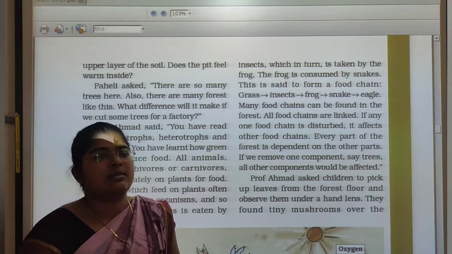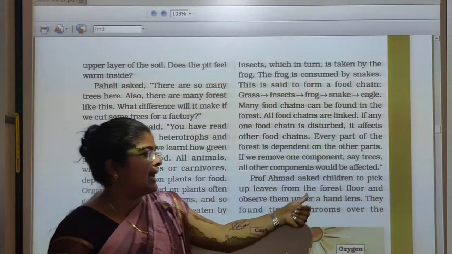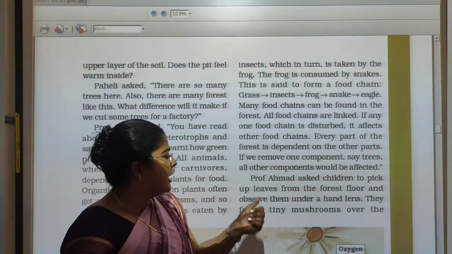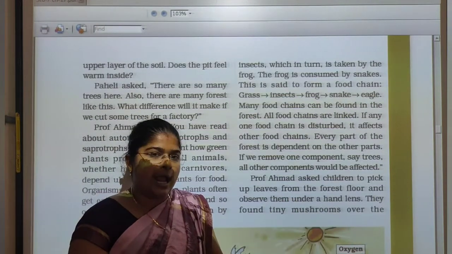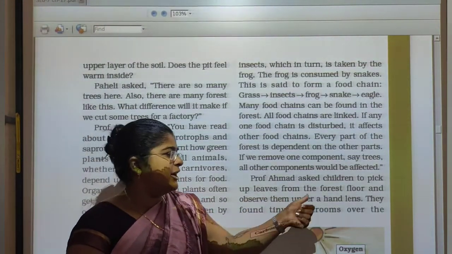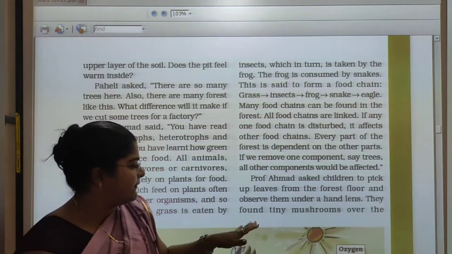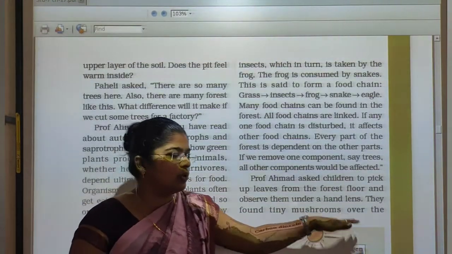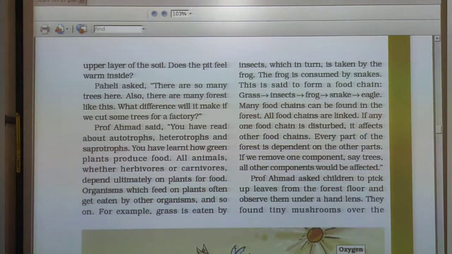Professor Ahmed asked the children to pick up leaves from the forest floor and observe them under a hand lens. They found tiny mushrooms over the leaf.